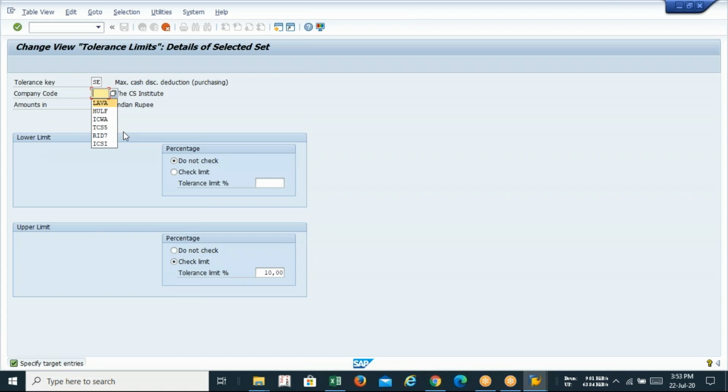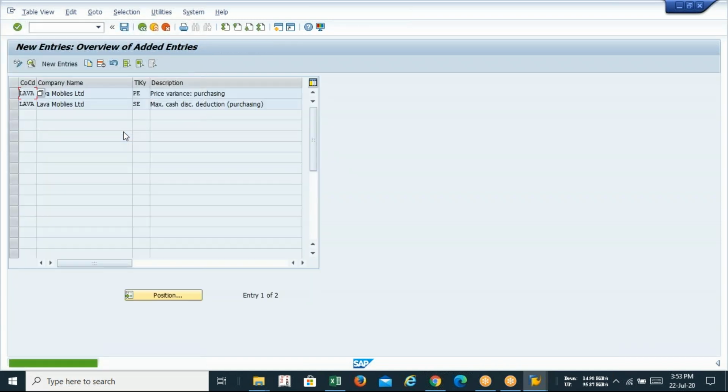In AC also, I have to change the company code to Lava and press enter. You can see in my company code Lava, these two are coming. Now enter, copy and then save. So PE and AC are the universal tolerance keys for price variance and maximum cash discount in SAP FI. This configuration will help us allow the PO with fraction and allow the invoice with the amount variance against the PO. This part will help us.